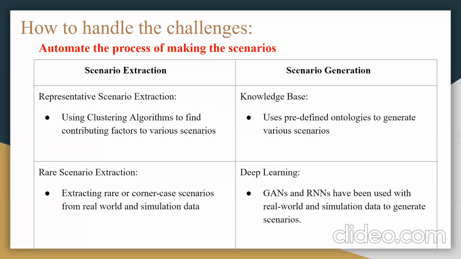Then there is scenario generation. Scenario generation can be done using deep learning and a knowledge base. Deep learning uses generative adversarial networks and recurrent neural networks, with the help of real world simulation data, to generate new scenarios that have not occurred before.